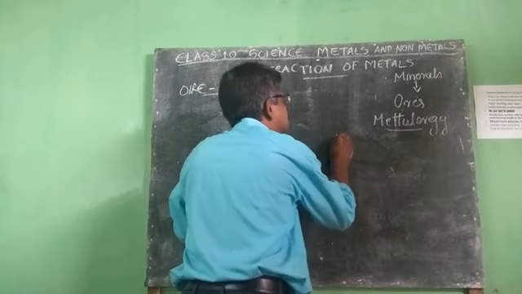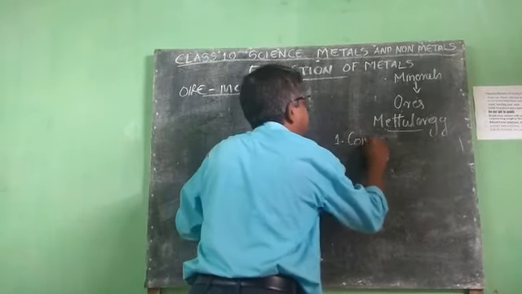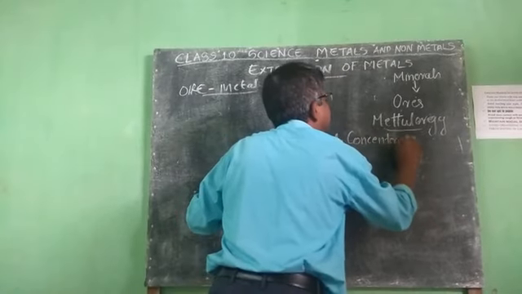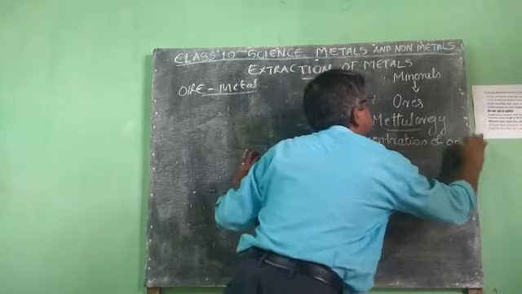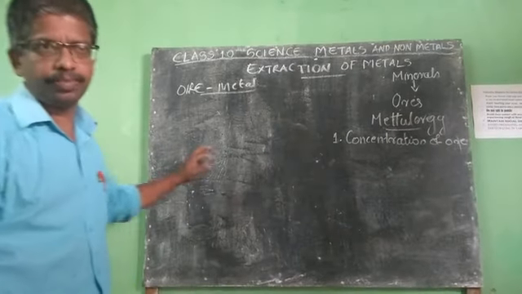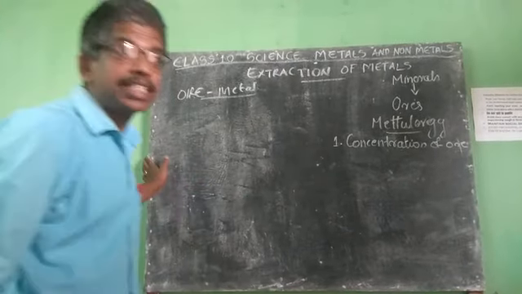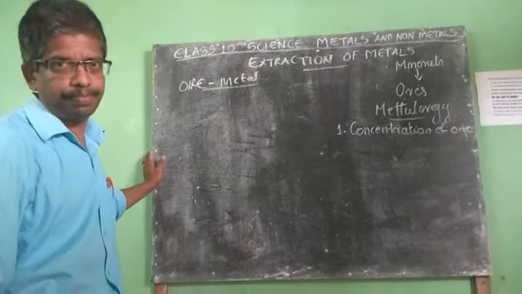Number one is concentration of ore. The first step is concentration of ore.